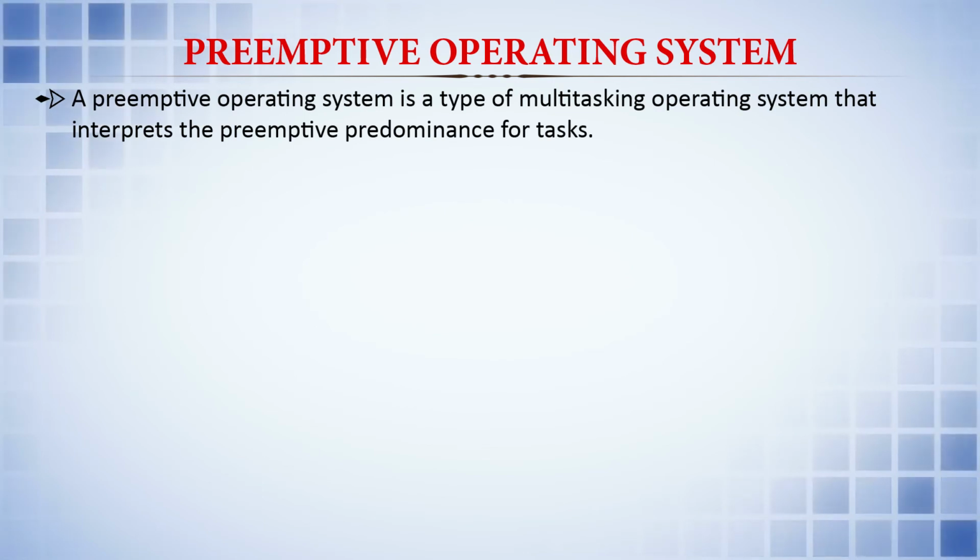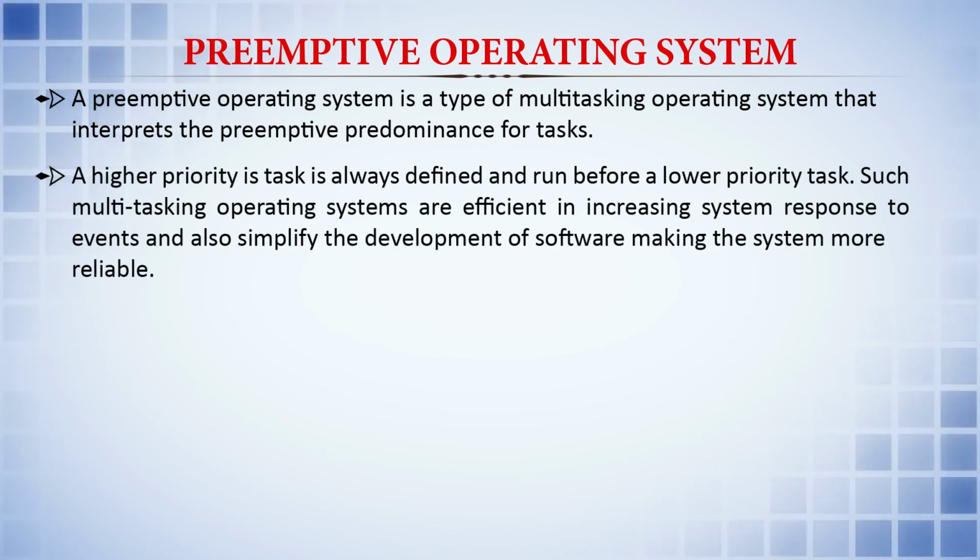Another system that we can talk about is the preemptive operating system. A preemptive operating system is a type of multitasking operating system that applies preemptive priority for the tasks. A higher priority task is always run before a lower priority task. So, here the underlying word is preemption. Suppose there is a queue of tasks to be done, the higher priority task will get the focus and be done first, then comes the turn of the lower priority.